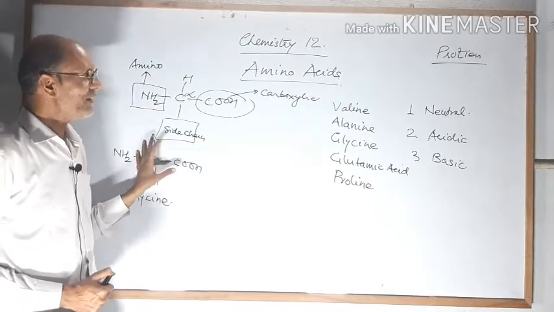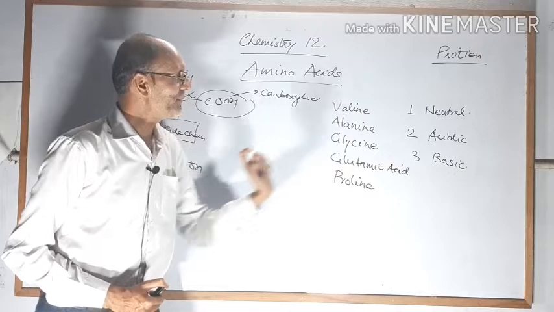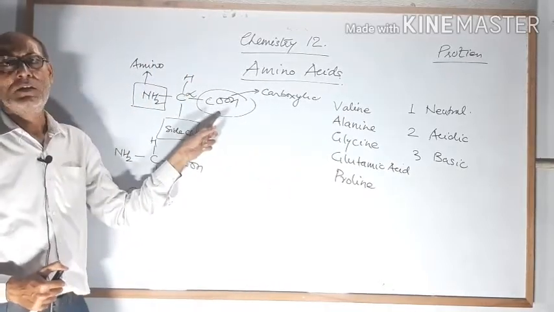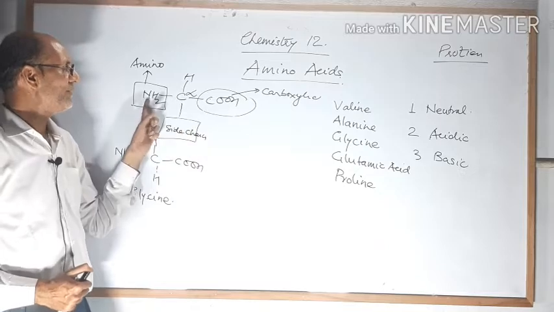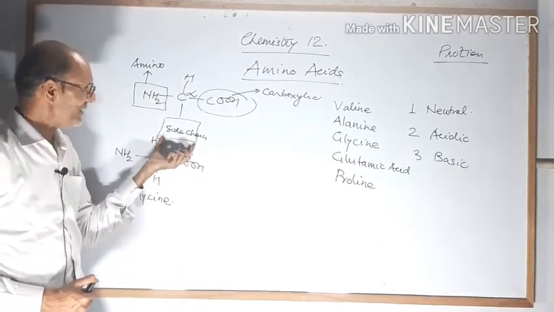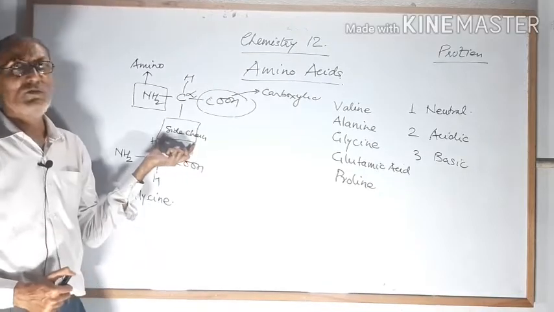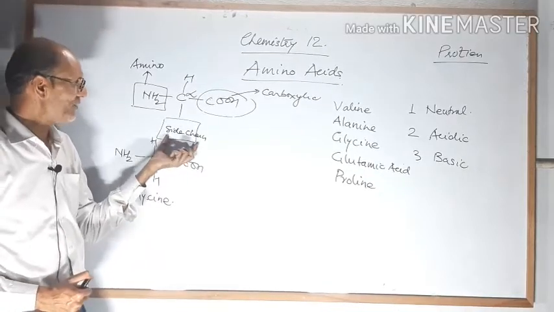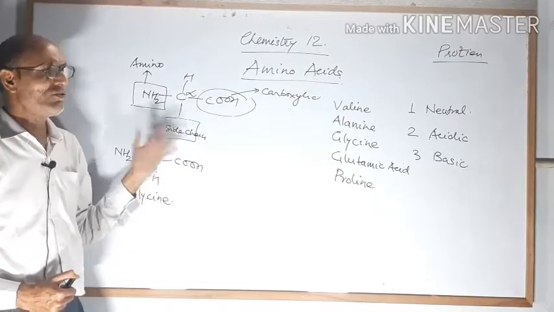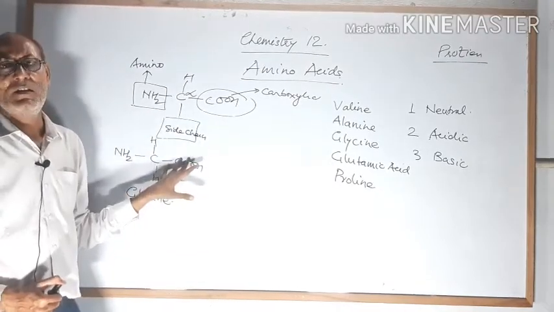Similarly, the acidic amino acid, number 2. As you are seeing, the amino acids have one carboxylic and one amino group, but if in the side chain any carboxylic group or any other acidic group is present, then the number of acidic groups will increase.